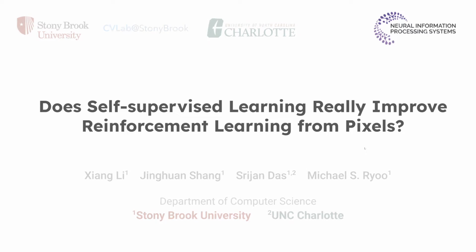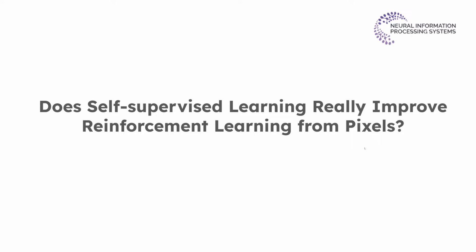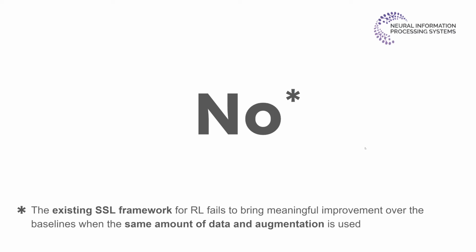Does self-supervised learning really improve reinforcement learning from pixels? Well, the very short answer to this question is, unfortunately, no. To be more precise, our observations suggest that the existing self-supervised learning framework for reinforcement learning fails to bring meaningful improvements over the baselines when the same amount of data and augmentation is used.